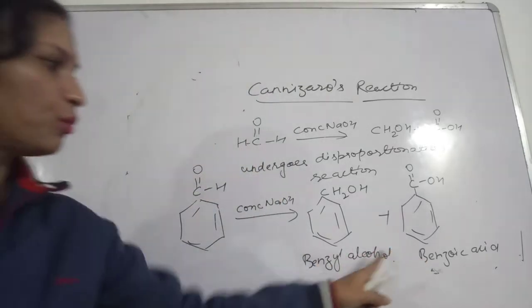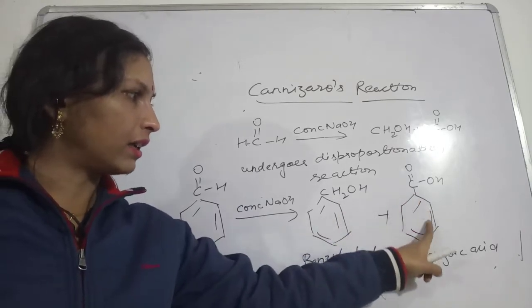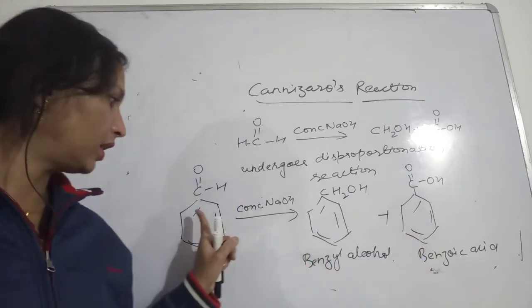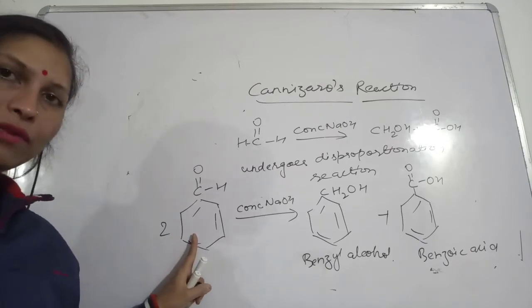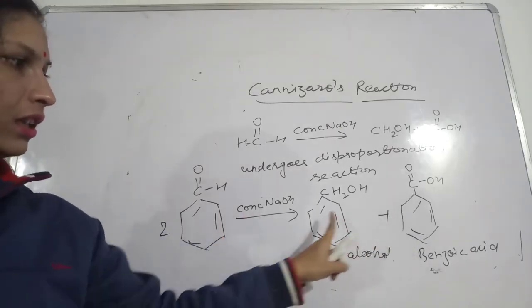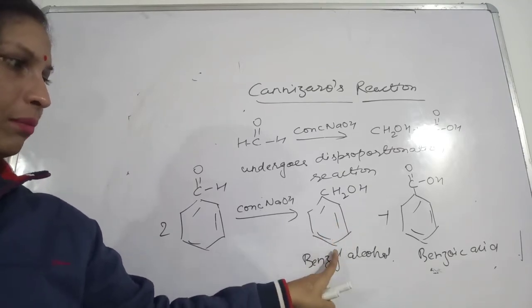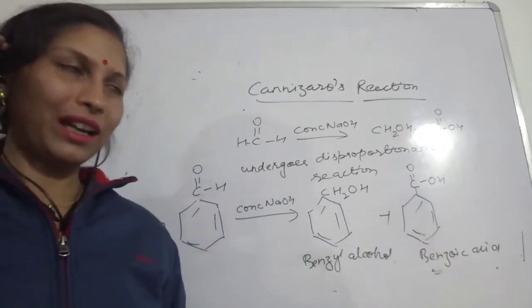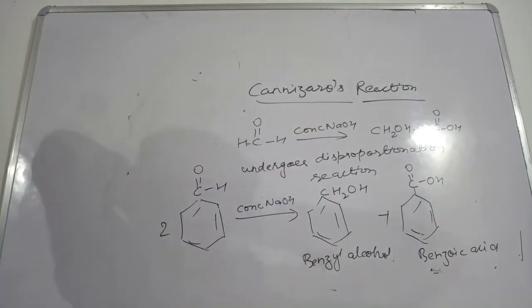Okay, so these two products: after reduction you will get this alcohol, and after oxidation you will get that acid. Sorry, I haven't mentioned here: when you take two molecules of this benzaldehyde, you get different products. After reduction you get one benzyl alcohol, and after oxidation you get this benzoic acid. Okay, so I hope you understood what this Cannizzaro reaction is all about.